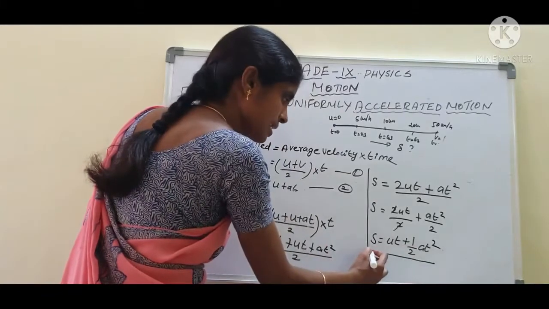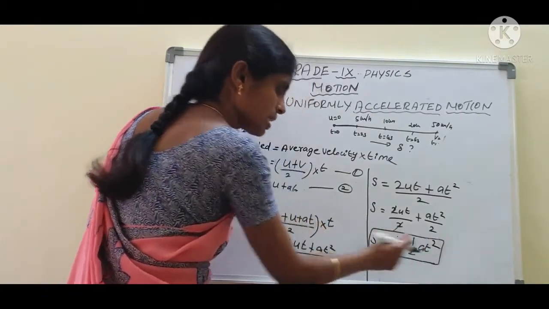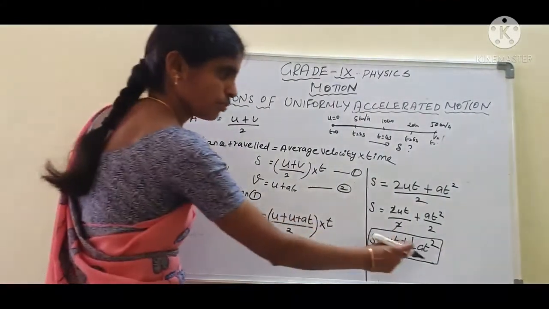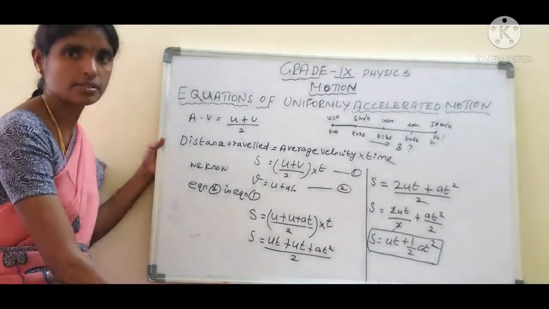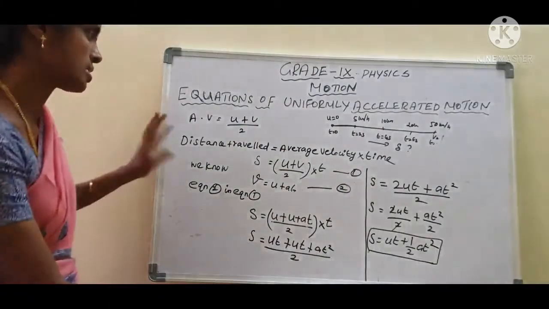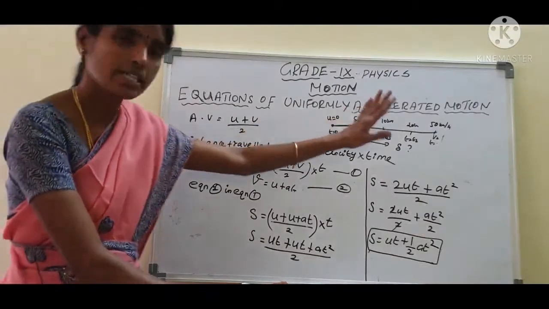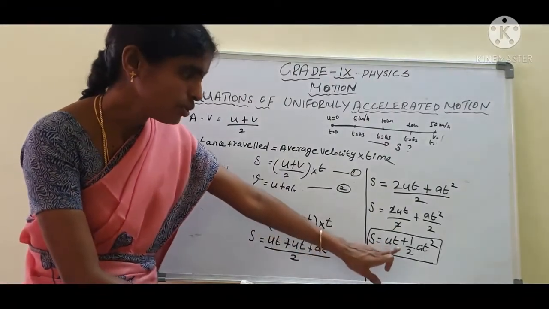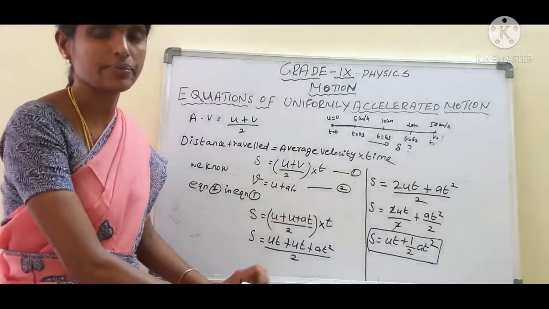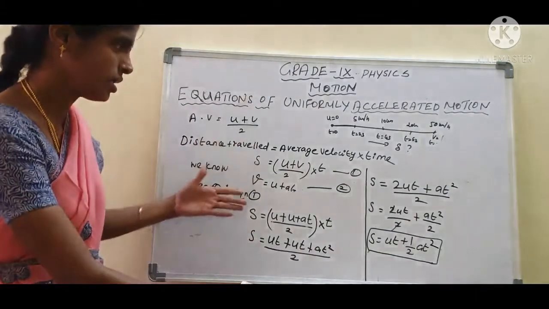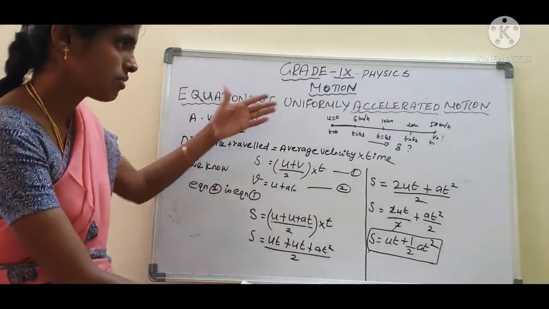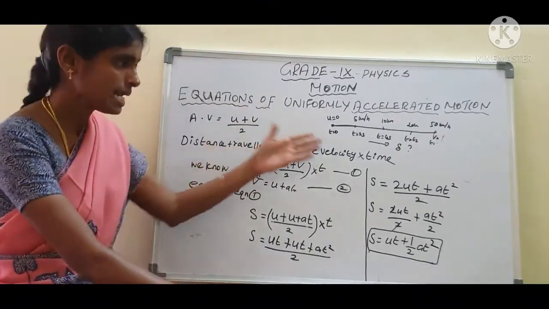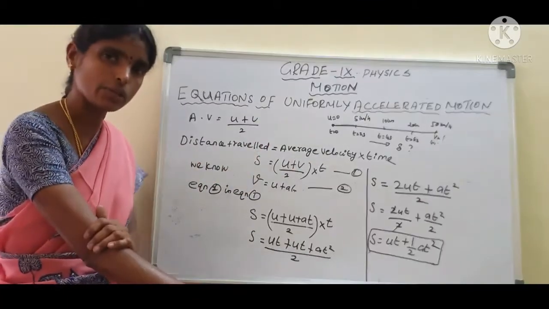This is the second equation of motion. We use it to calculate the displacement of an object. s equal to ut plus half at squared. That's all. Equations of uniformly accelerated motion: we derived the second equation. What is the second equation? s equal to ut plus half at squared. Here u is the initial velocity of the object, v is the final velocity, a is the acceleration, and t is the time taken.